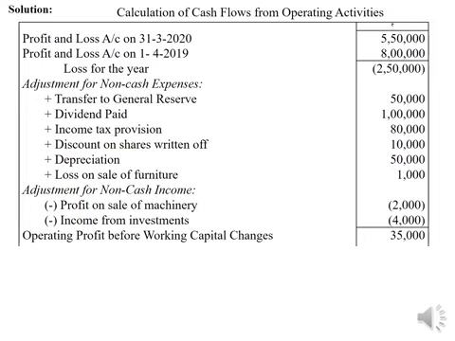So we are getting rupees 35,000 as operating profit before working capital changes, before considering changes in current assets and current liabilities. Operating profit amounts to rupees 35,000. Take 2,50,000 as minus figure, and then add all the items and deduct the minus figures to get 35,000 as operating profit before working capital changes. Now adjust the changes in current assets and current liabilities.